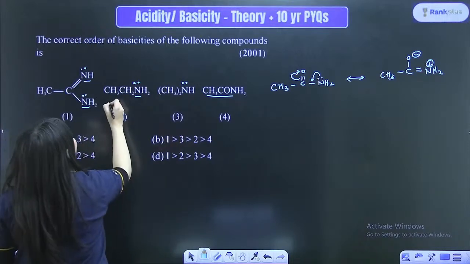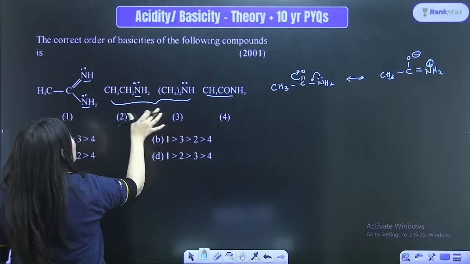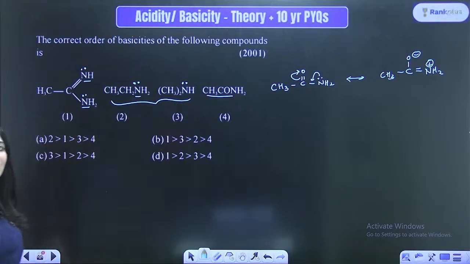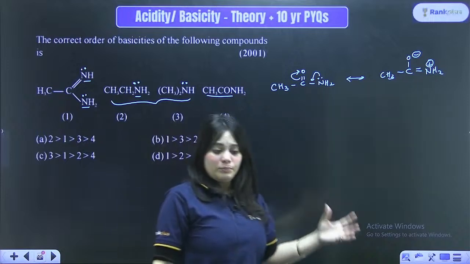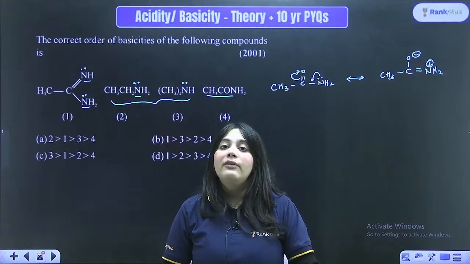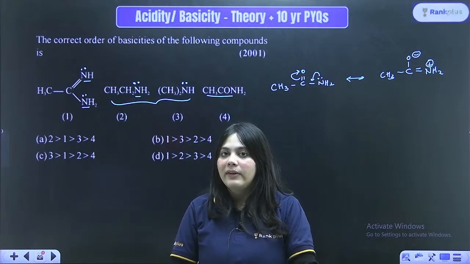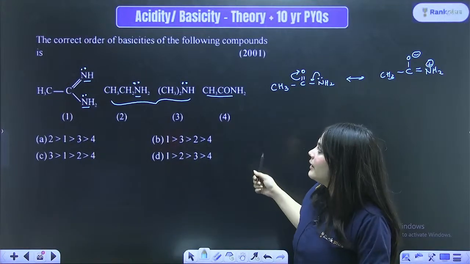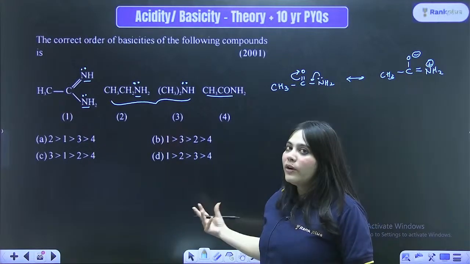Now here they are trying to compare the ethyl and CH3 whole twice NH groups, right? So here we are going to use the order that we learn in the amines chapter, right? In the amines chapter, you have this order in your NCERT where they've written which one is more basic.